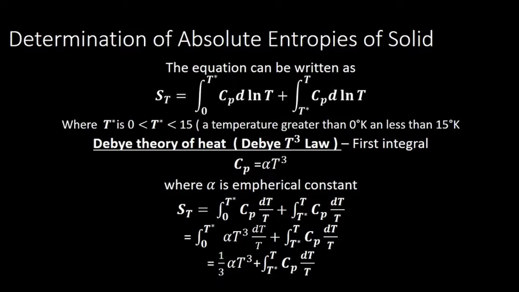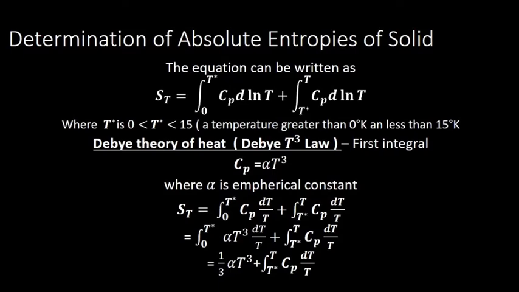When we substitute that in the above expression, we take the first integral alone. So the integral from 0 to T star of alpha T cubed dT by T. The T and T cubed, one T cancels, and when we integrate, the answer is one third alpha T cubed. That will be the entropy, which you can calculate if we know the temperature at which we start. For example, if we started from 15 degrees, that will be T. So one third alpha, an empirical constant.